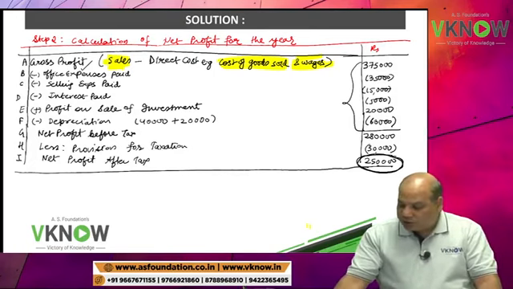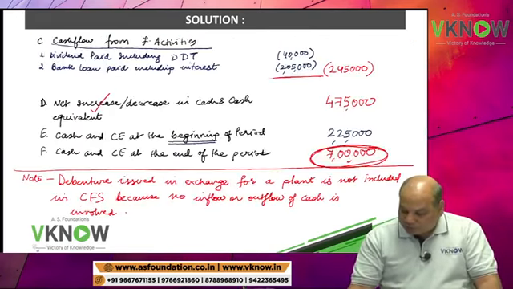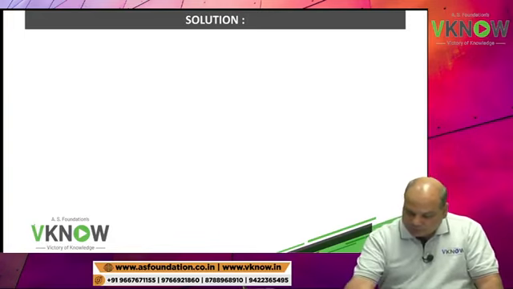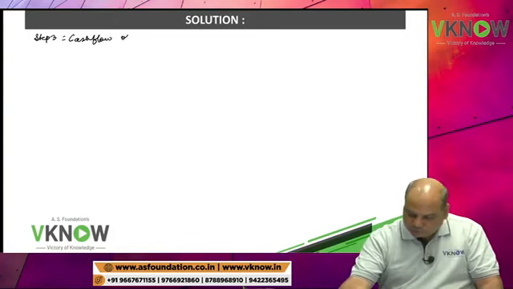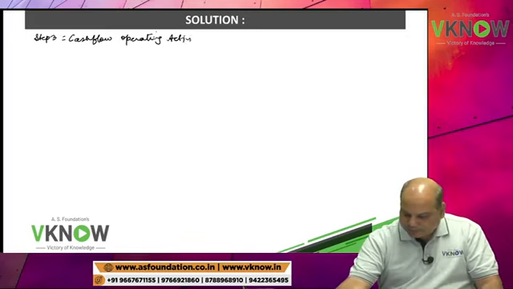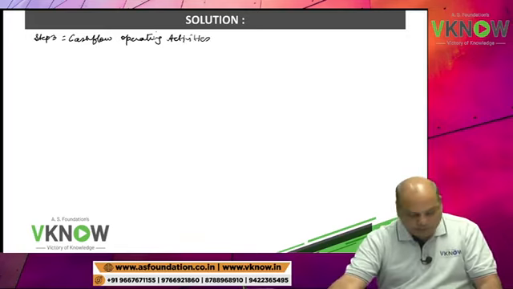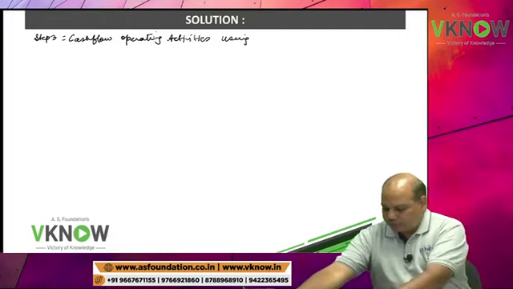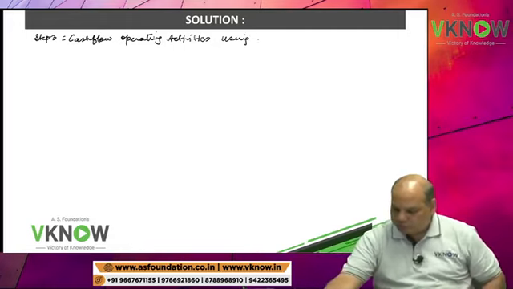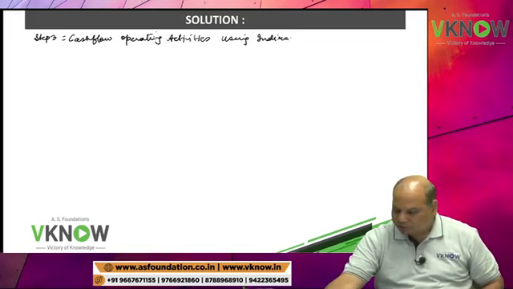So please write down below that, step number 3: cash flow from operating activities, only operating activities, using indirect method.